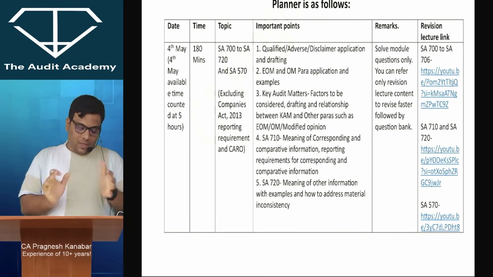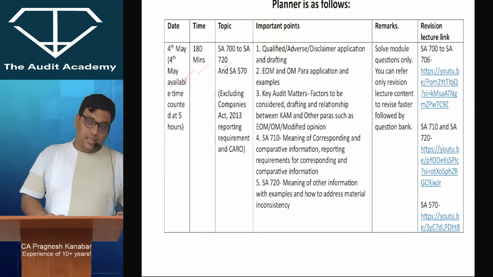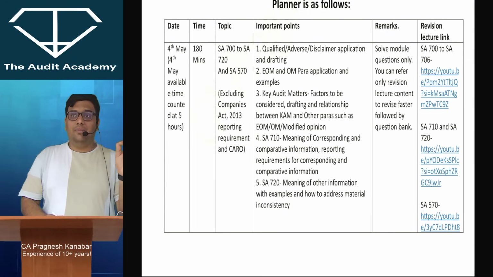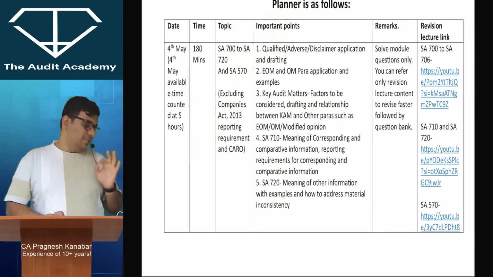So today 4th May, I expect you to finish the SA 700 to 720, that is the audit report part. No, I'm not talking about the Companies Act provisions given in the audit report chapter, and CARO. No, I'm not talking about that. I'm just talking about the standards SA 700 to SA 720 and SA 570.